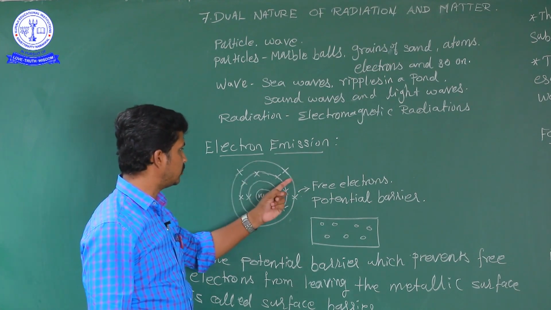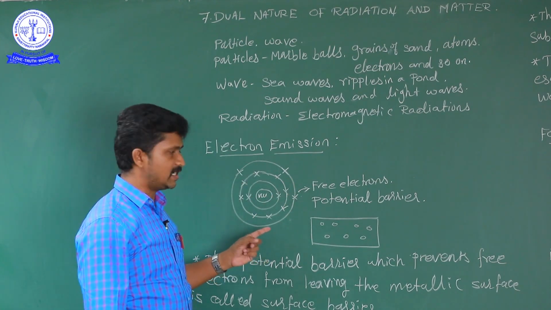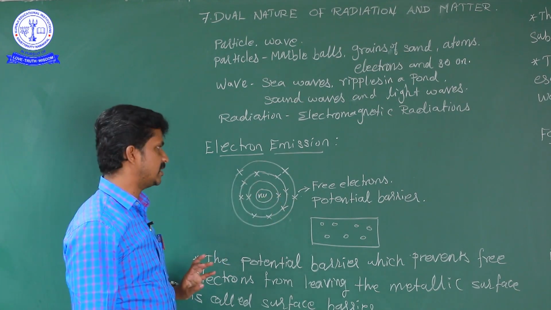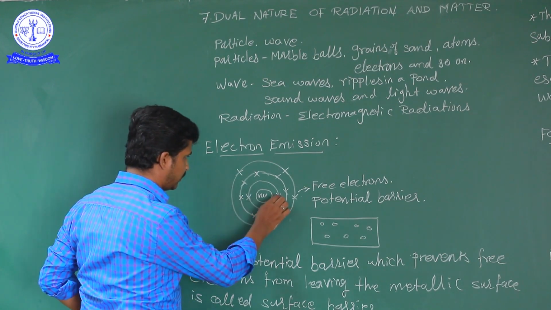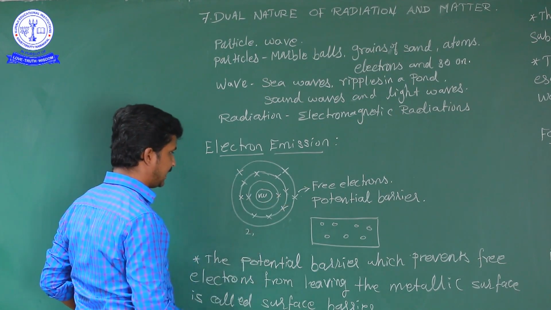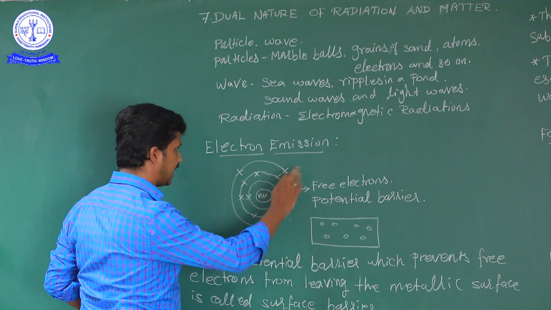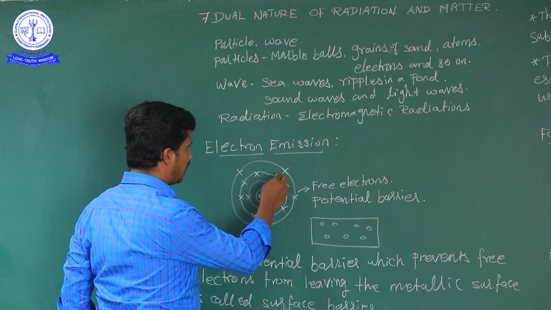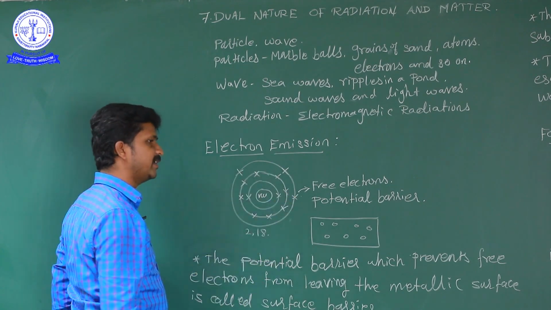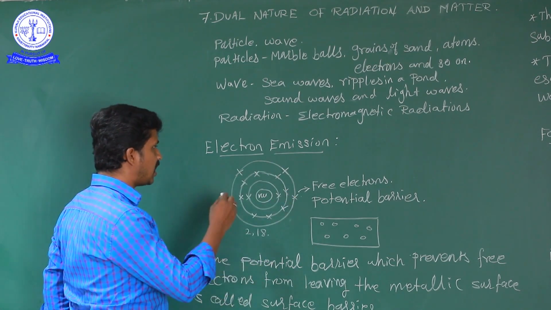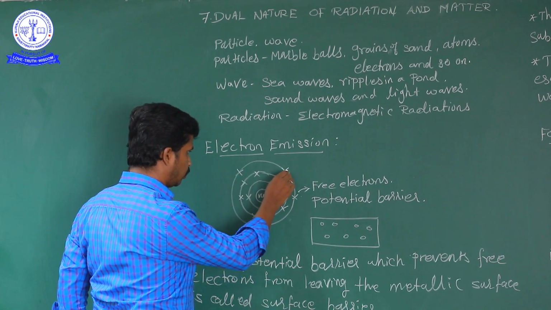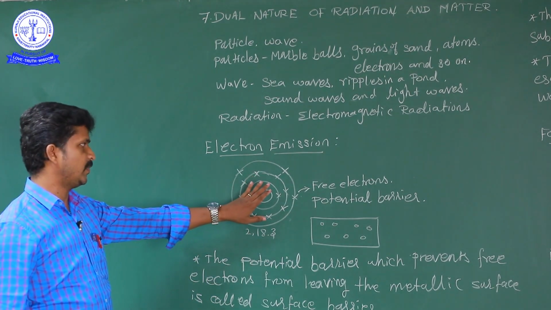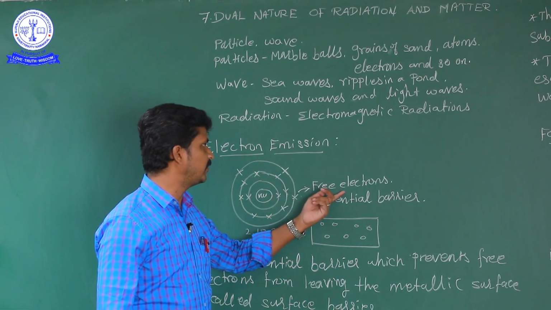The outermost orbital consists of how many electrons? The first shell has 2, the second shell has 8, and the third shell, the outermost orbital of the nucleus, is filled in. How many electrons are occupied? Only 1, 2, 3. That is, 3 electrons are occupied. So those 3 electrons are the free electrons.